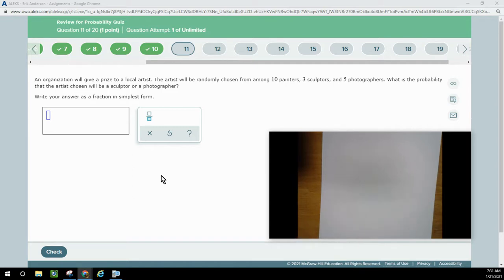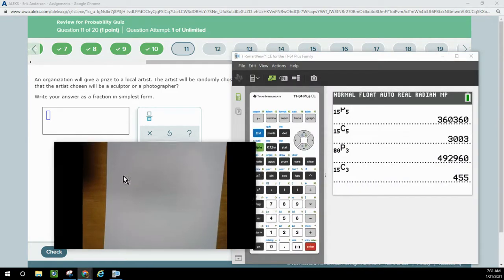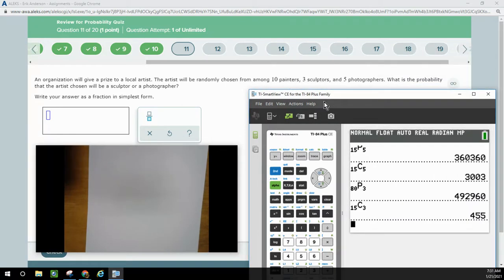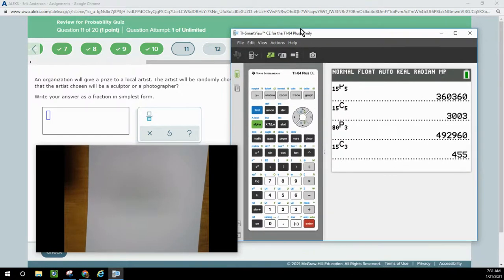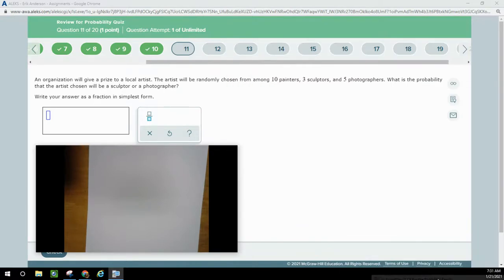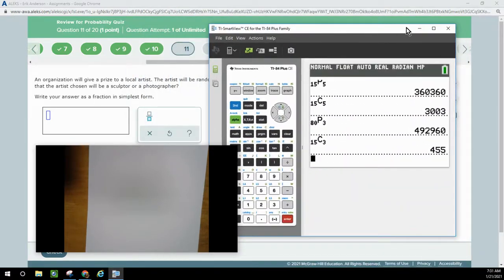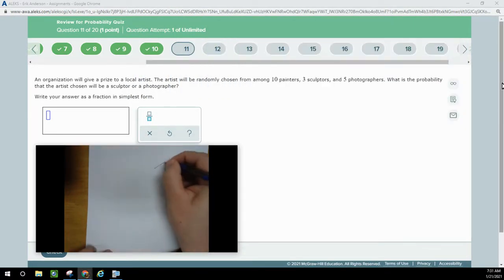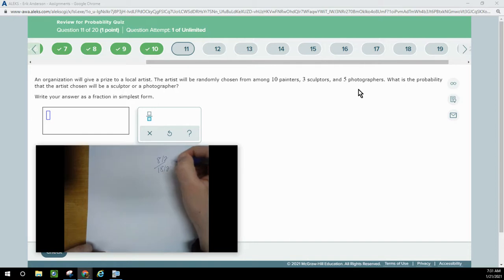Well, first we need to add together the total number of people. So we've got 10, 3, and 5. I guess I don't really need a calculator for that. That's 18. And so the total is 18. What is the probability that it'll be a sculptor or a photographer? So that's 3 plus 5, or 8. And 8 divided by 18, I can reduce that by dividing them both by 2, which would be 4 out of 9.